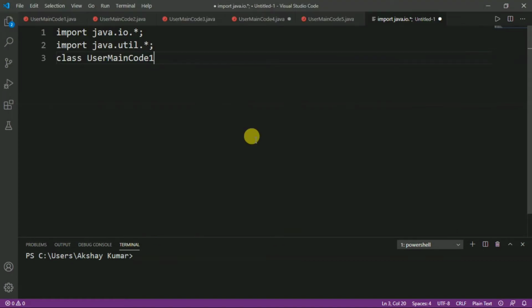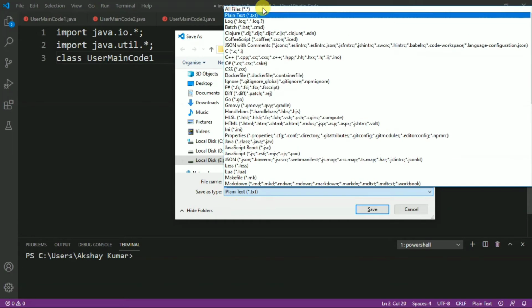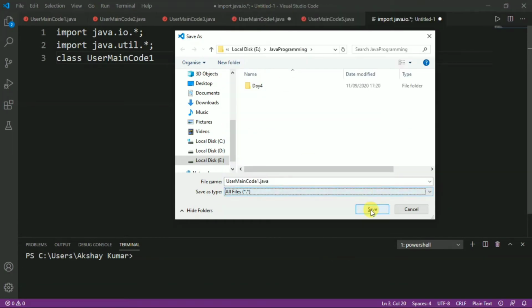Now, by pressing Ctrl S, we will save the program, and our program name should be the same as the class name. So, here we have to write UserMainCode1.java, and let us select all files and save.